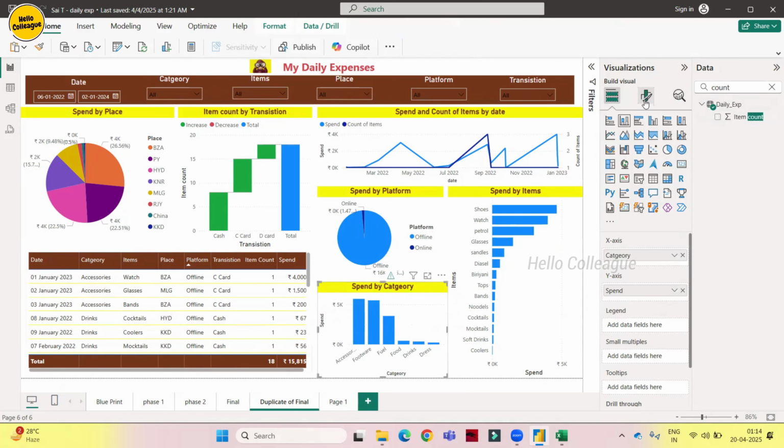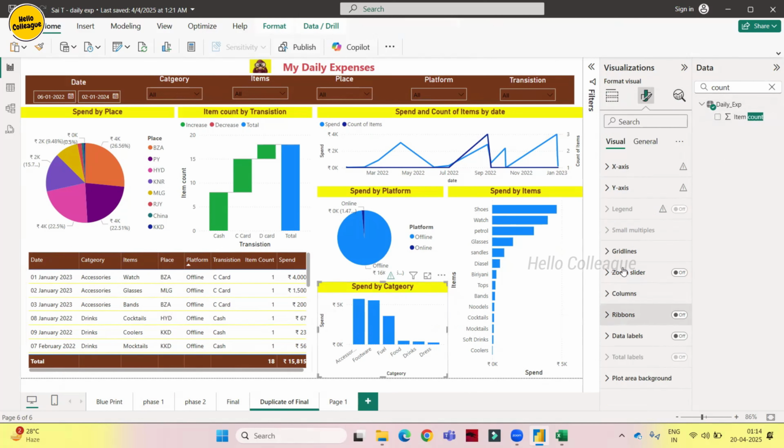So I have to add the values, data labels. I'll just add that. See, now I can clearly read it. This is pen. This is 5.7. This is 5.4. This is 3.6. Like this, I can clearly read it. So when I'm having these things, I don't need the axis. I'll just remove the axis.